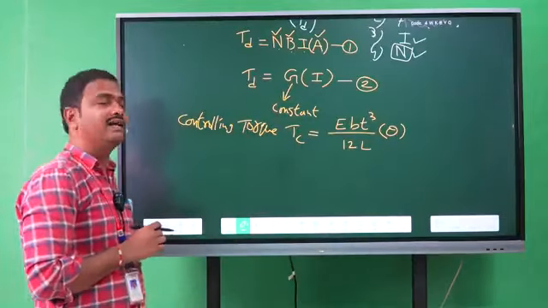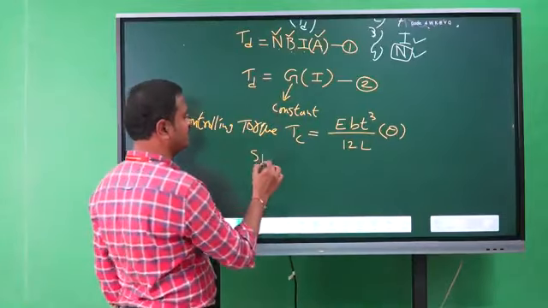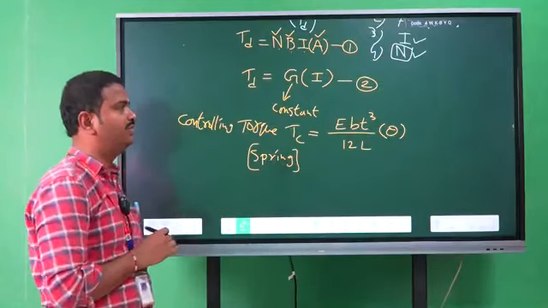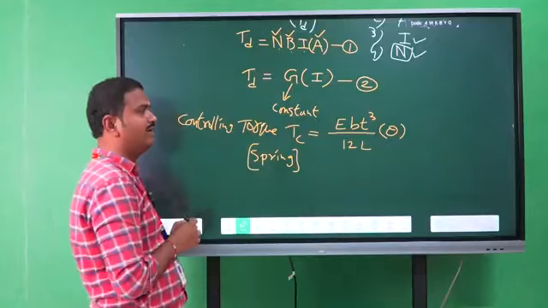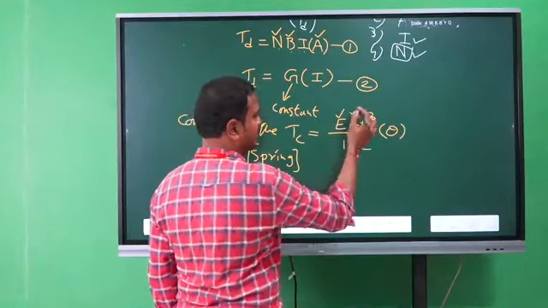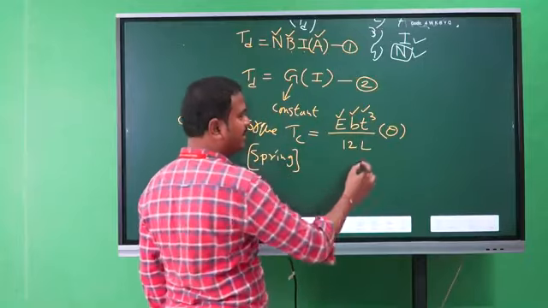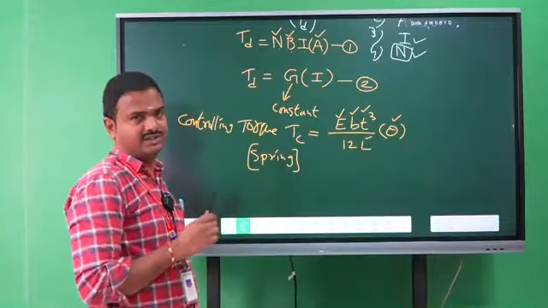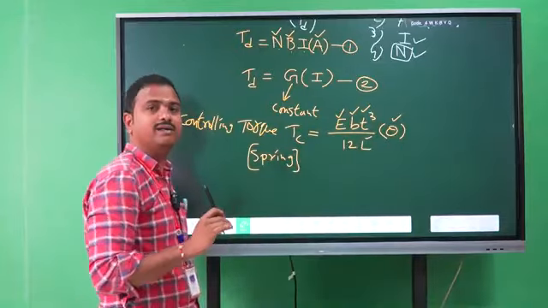Okay, this is the expression for a spiral spring from physics. So Tc equal to E B T cube by 12L into theta. So E means Young's modulus, B means breadth of the coil, T is the thickness of the coil, L is the length of the coil, and theta is the angle of deflection made by the pointer.